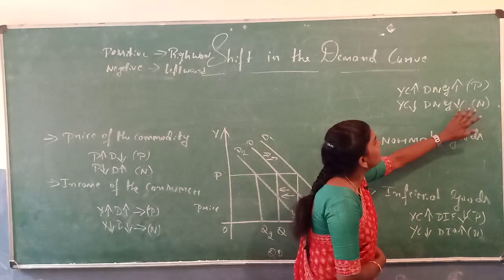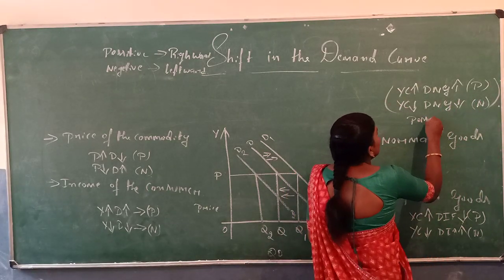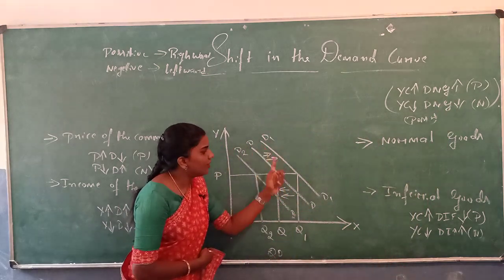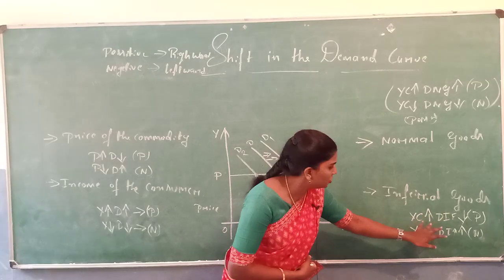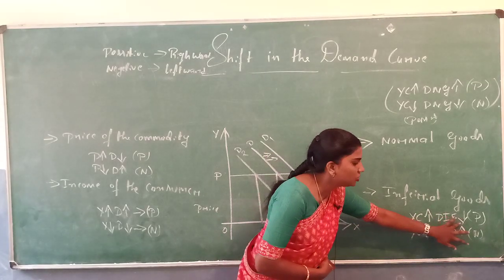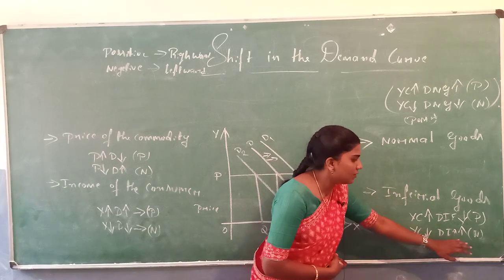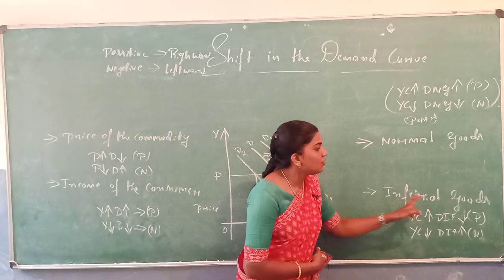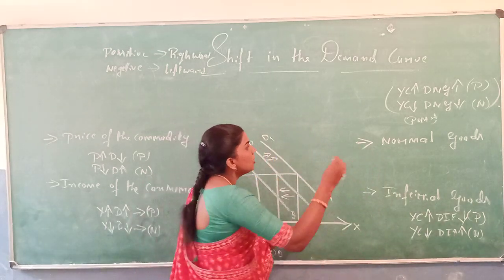So this is the positive effect. In the positive effect, the demand shifts from DD to D1 D1. Inferior goods refers to this: if the income of the consumer increases, the demand for inferior goods decreases. Similarly, if the income of the consumer decreases, the demand for inferior goods increases. So it is called inferior goods. In inferior goods, the demand shifts leftward.